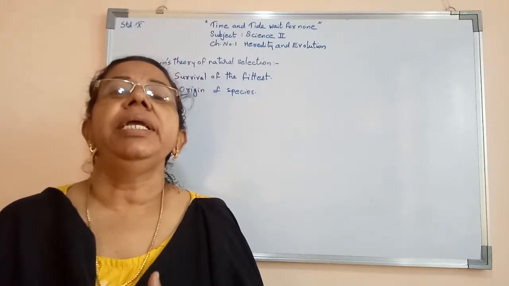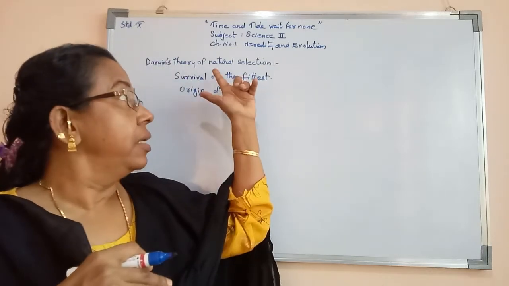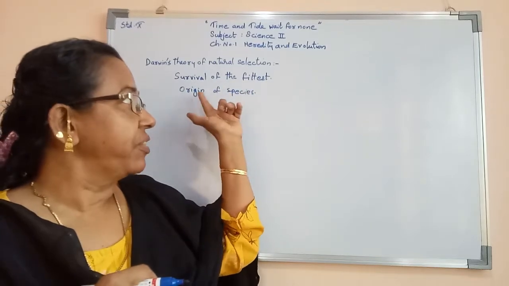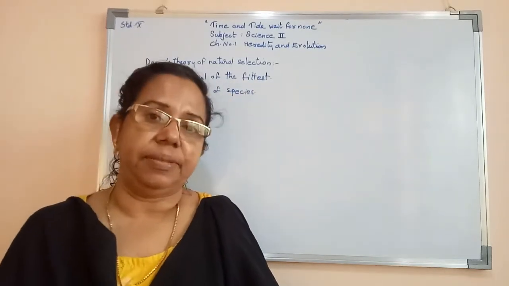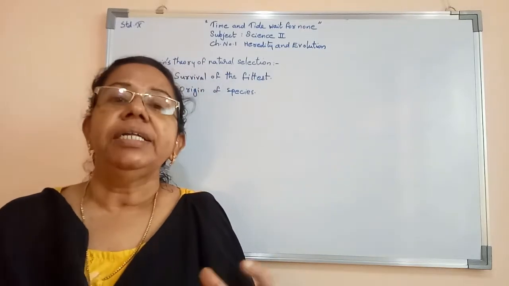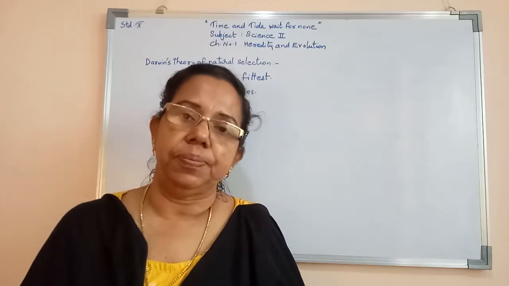The theory he prepared, he published that, and after that he prepared one book related to that. Then what is explained in that, I am telling you now.